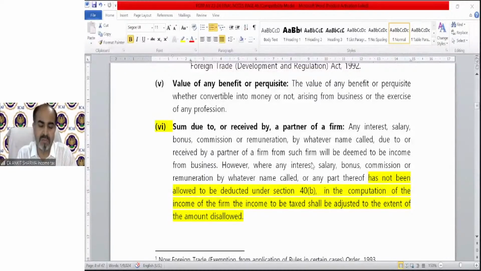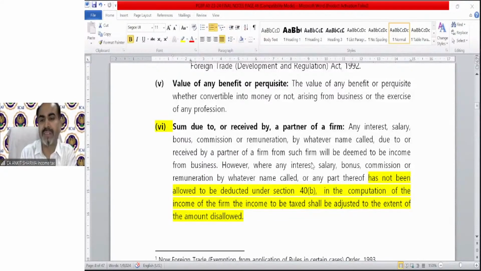The faculty must have taught that there should be an employer-employee relationship. What is the character of employer-employee? The employer is the master and the employee is the servant. What is the relation of a master and servant? One should order and the other should obey. If there is someone who orders you and you just need to follow that, that is called an employer-employee relationship. Under a partnership firm, there is no employer, there is no master, because they are the owners of that firm. So if you are getting any salary from the firm, that's technically not a salary, so it is not taxable under the salary head. It is going to be taxable under the PGBP head.